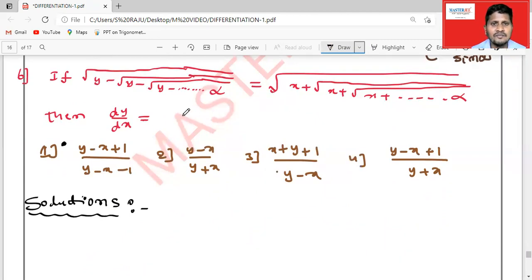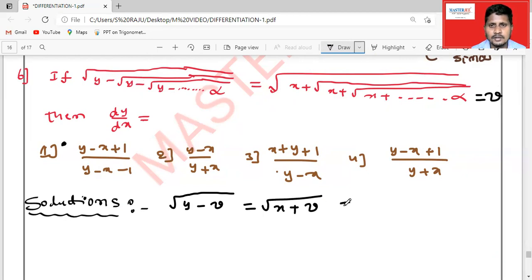This is like an infinite series. First, I want to take this square root, that is, I'm equating it to v. So clearly this given equation can also be written like this: root over y minus v is equal to root over x plus v, this is equal to v.